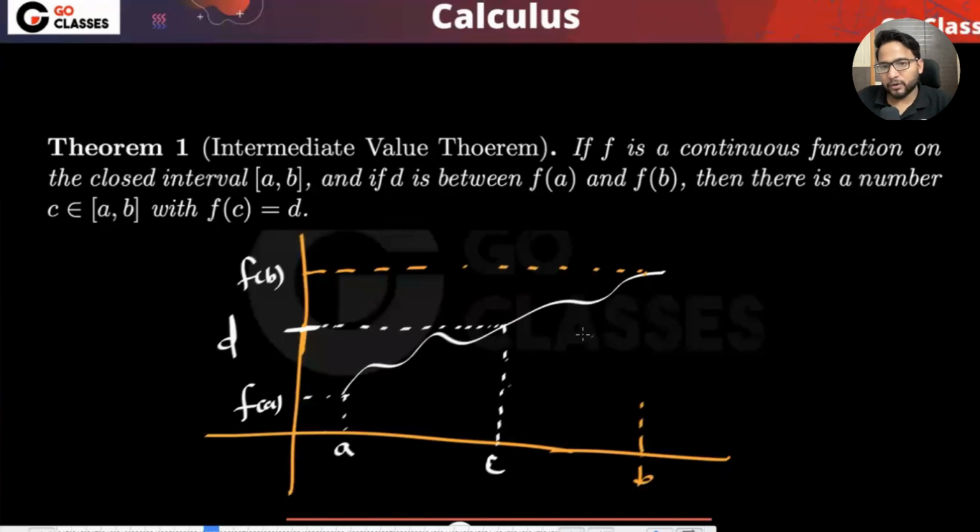If this function is continuous, then the line at D must cut the curve at a certain point.